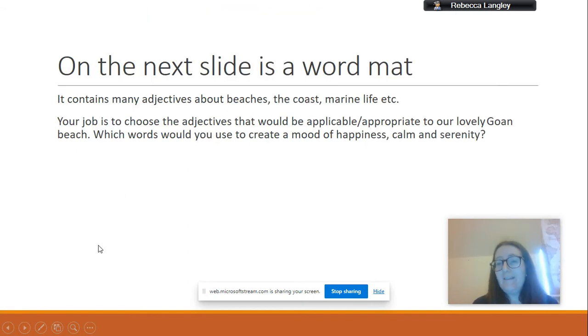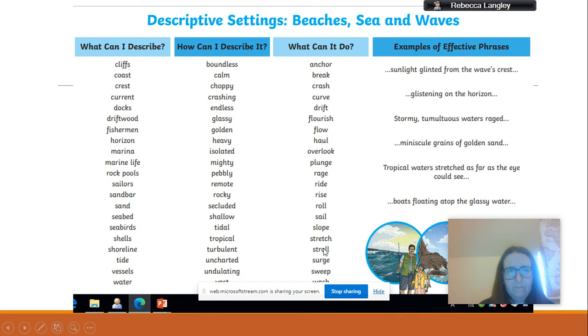On the next slide, there's a word mat, and it contains many adjectives about beaches and the coast and marine life, but they're all mixed together. So you've got some happy words and some really negative words. Your job is to choose the adjectives that would be appropriate to our lovely Goan beach. So which of the following words on the next slide would you use to create a mood of happiness and calm and serenity? So here is your slide here.